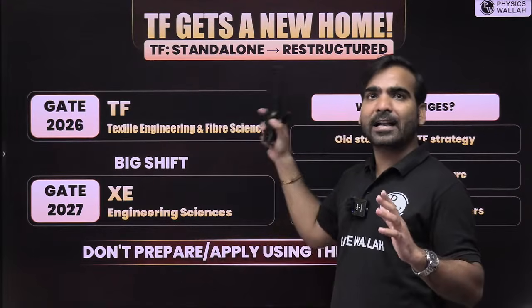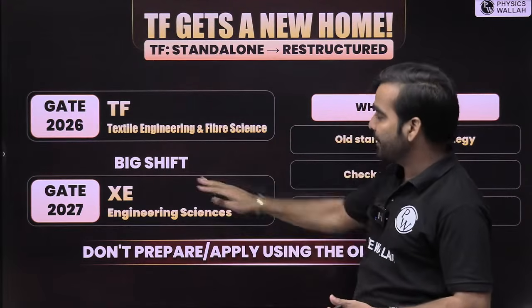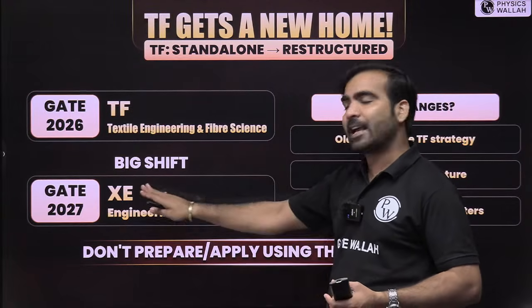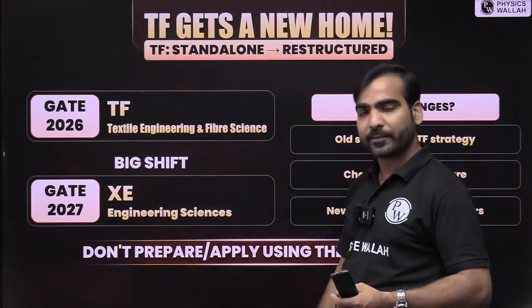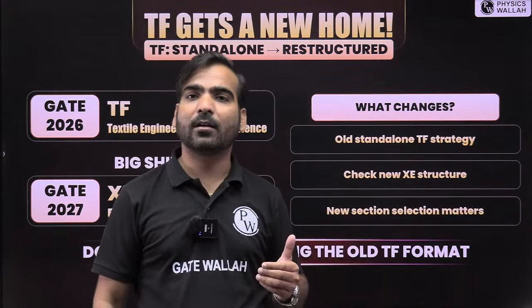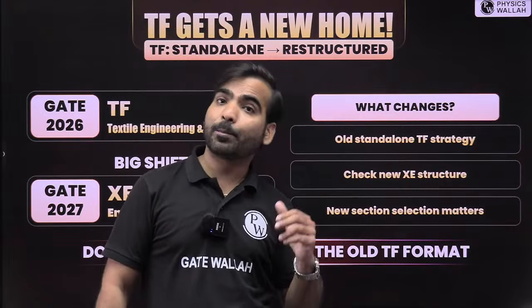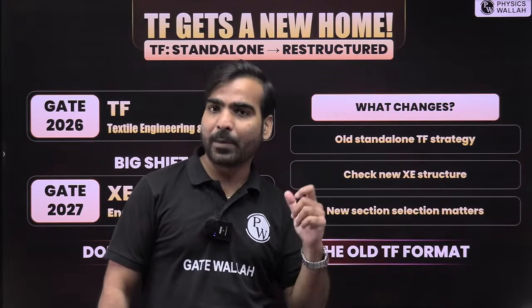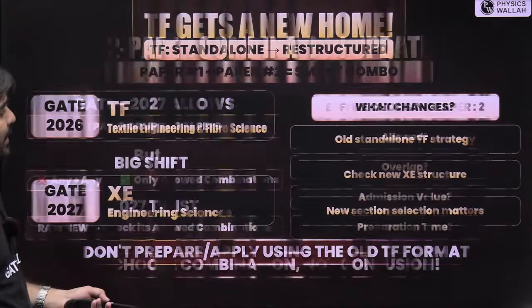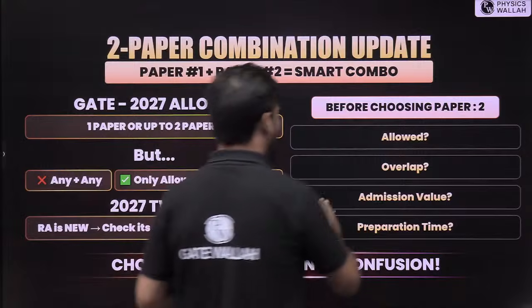So TF standalone is restructured, and the big change that we are seeing in GATE 2027 is XE, that is engineering science. In this engineering science, you have many different papers. Their paper codes have changed. Now the paper code has some new coding that we will see on the next slide.